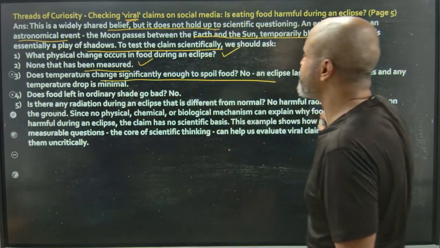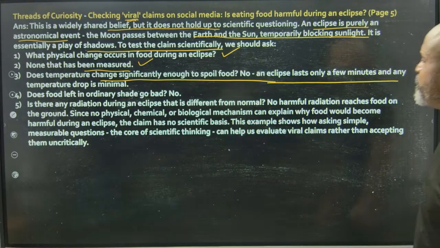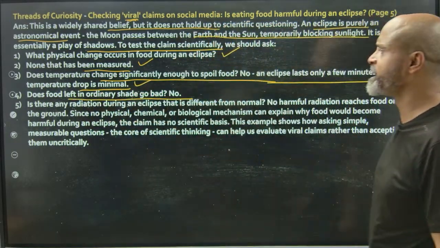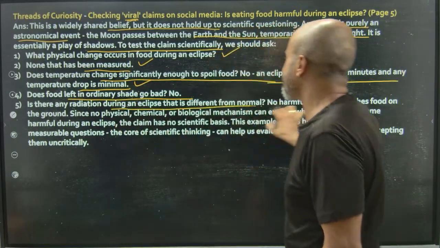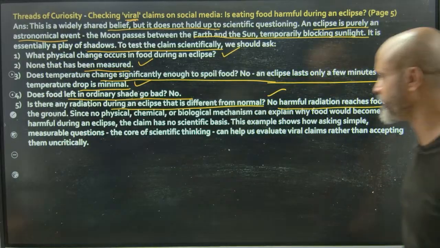Does temperature change significantly enough to spoil food? No. An eclipse lasts only a few minutes and any temperature drop is minimal. Does food left in ordinary shade go bad? No. Okay. Is there any radiation during an eclipse that is different from normal? No harmful radiation reaches food on the ground.